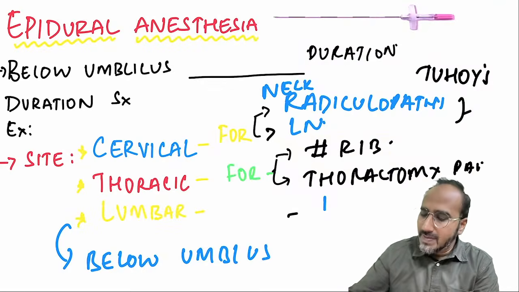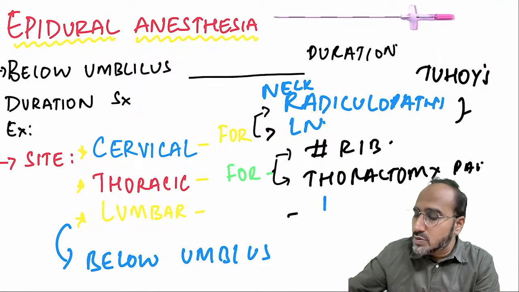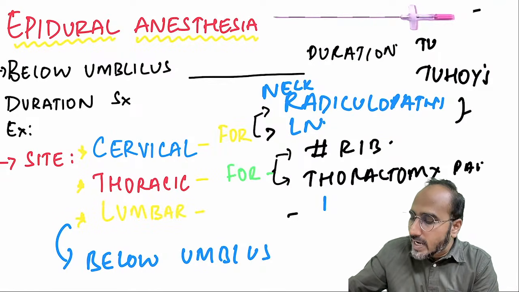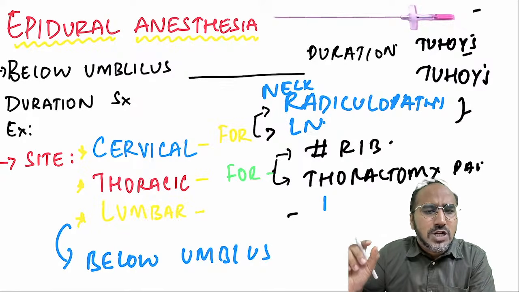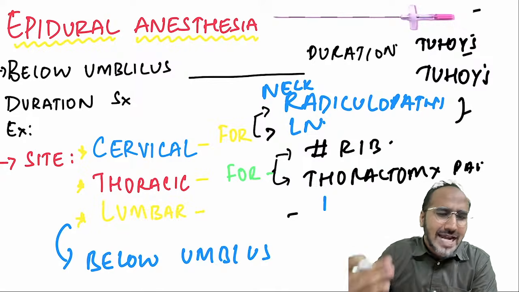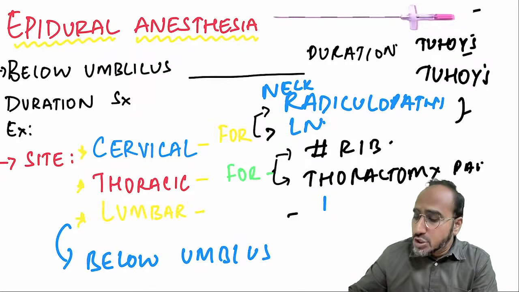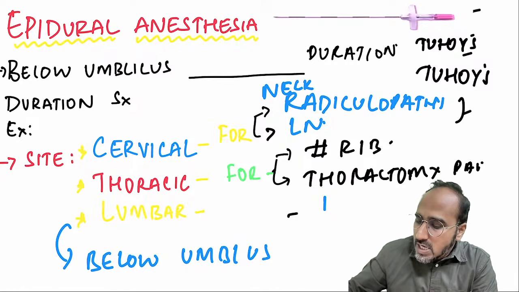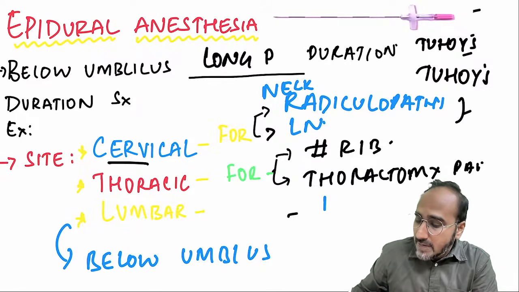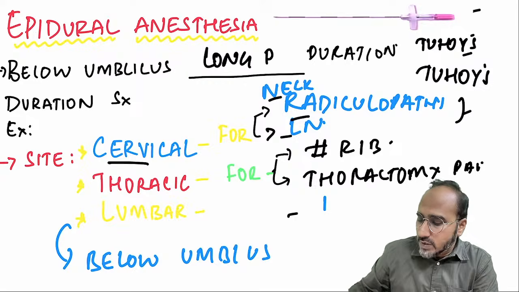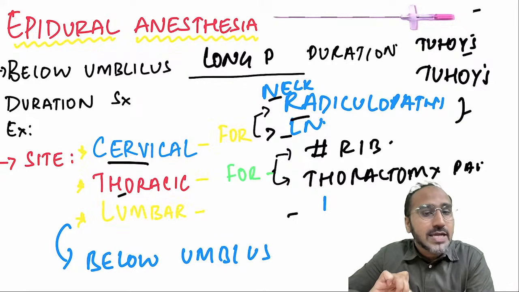Okay, so remember, epidural anesthesia, the needle that we use is what, guys? It is the Tuohy epidural needle, very easy to identify. It will have 1 centimeter light and dark bands on it. It is a 9 to 10 centimeter needle. It is usually given for below umbilicus long duration surgeries. Apart from that, you can place a cervical epidural, which is usually used for neck radiculopathies or lymph node dissection. Thoracic epidural can also be used.